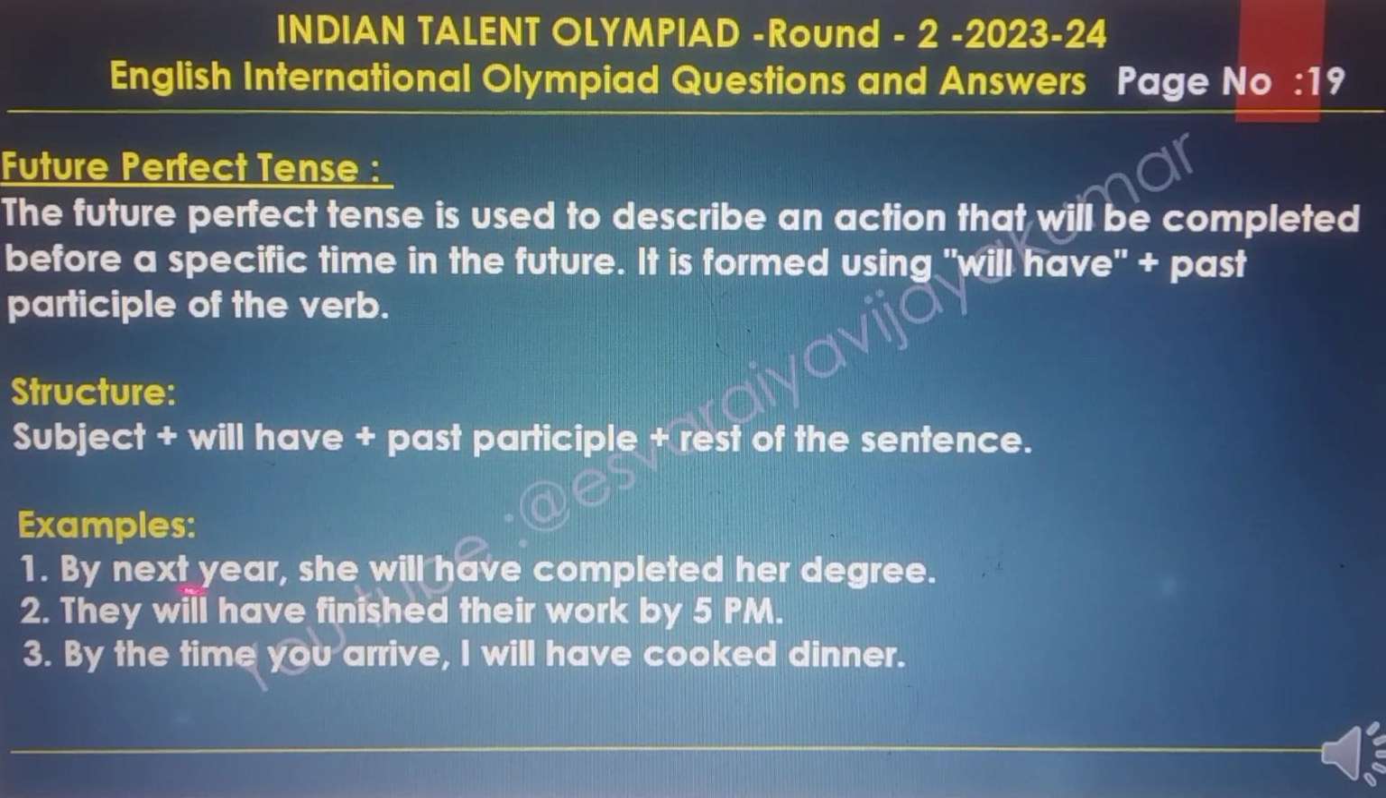For example: by next year, she will have completed her degree. The second example: they will have finished their work by 5 p.m. Third one: by the time you arrive, I will have cooked dinner.